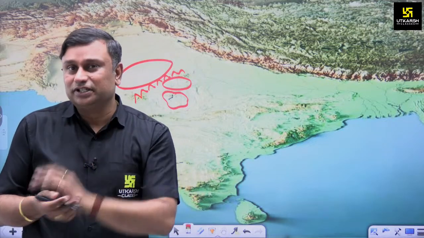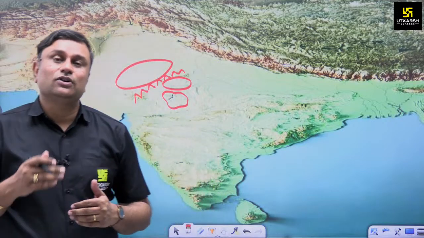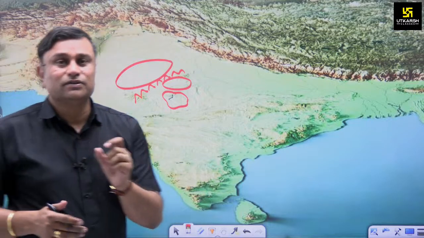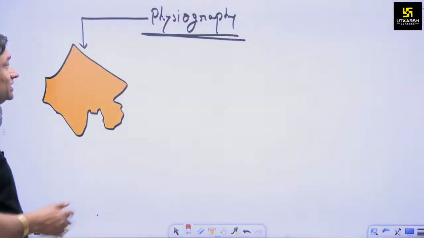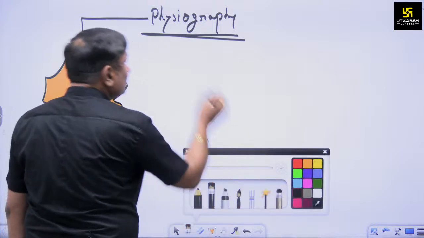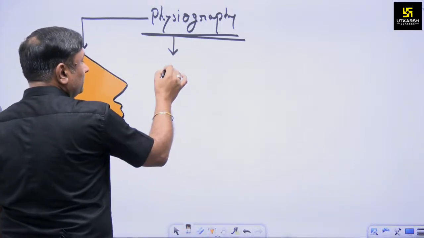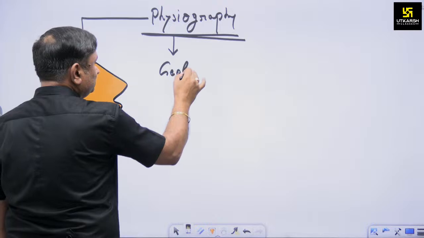The first important aspect is, as an administrative officer, how they have evolved, in which time period they evolved, and what the actual process of their evolution was. All these questions will be answered in one simple word: firstly we have to study the physiography in the form of geology.